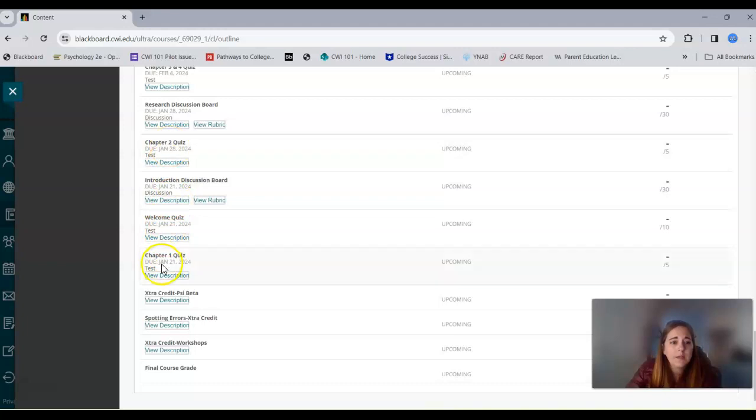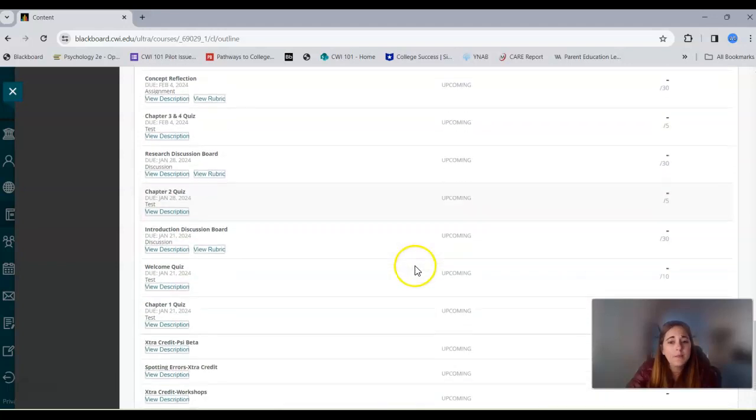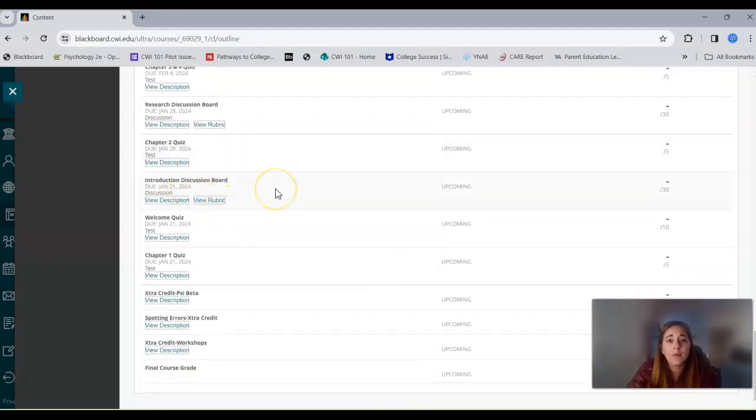And the way to see your grades is to scroll down to the assignment that you're looking for. For example, to check your week 1 work, you could come down here to chapter 1 quiz, and your point grade will be right here. Some assignments in this class are automatically graded. The quizzes are a good example of those. So as soon as you've completed them, it should show your score and you would be able to see it in here.